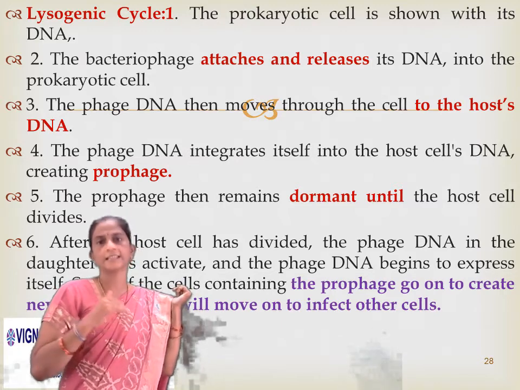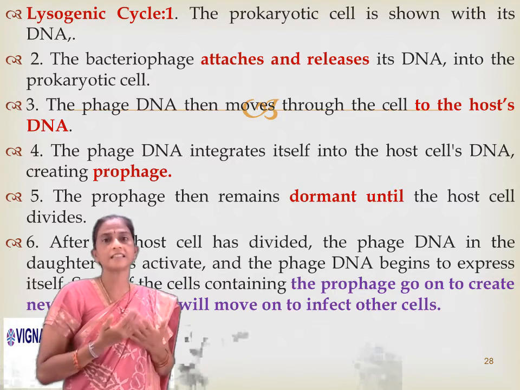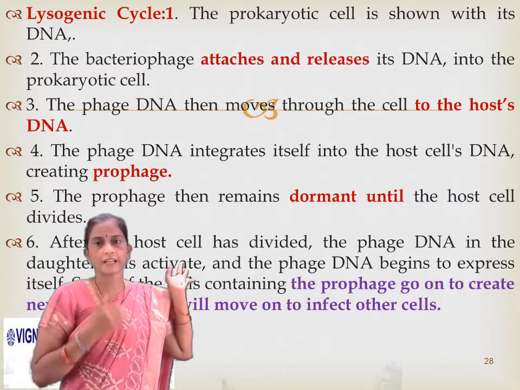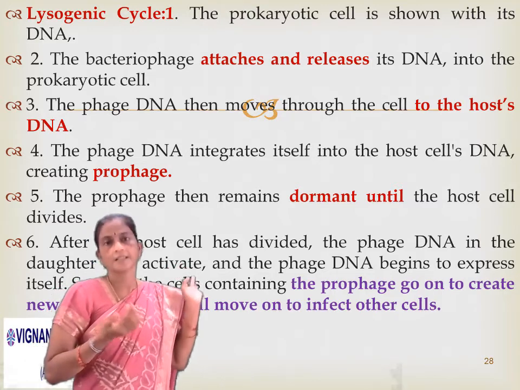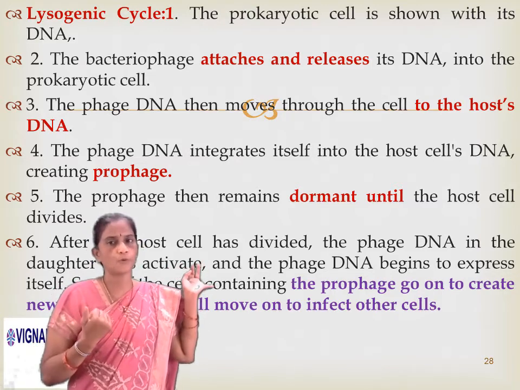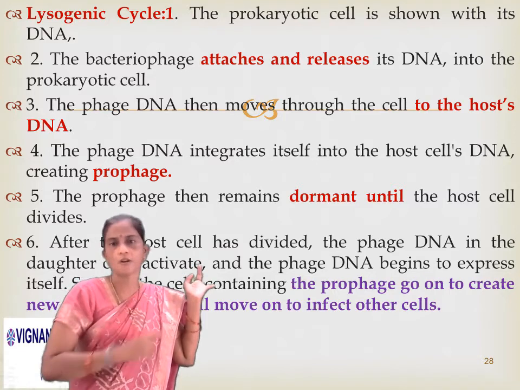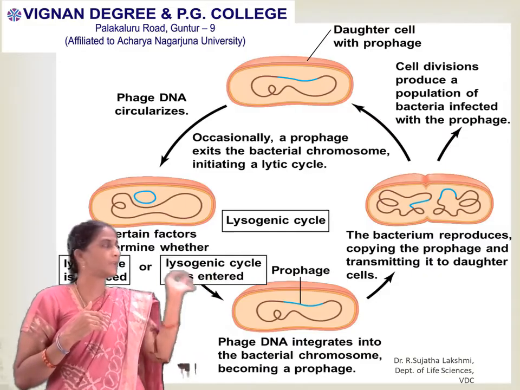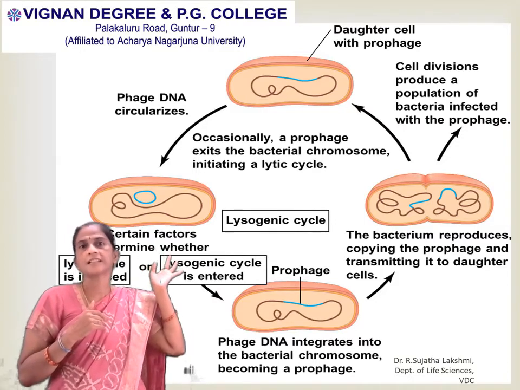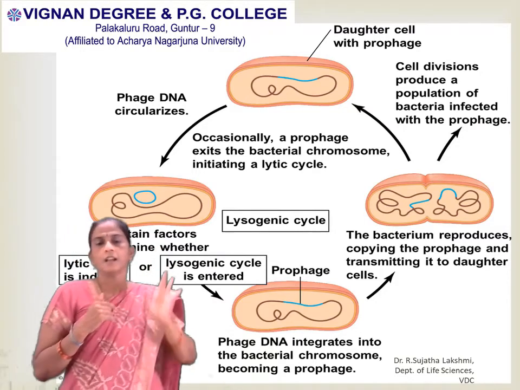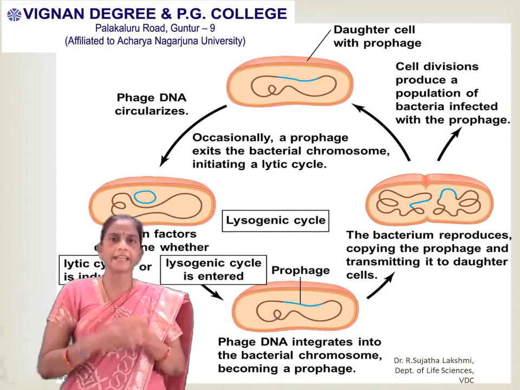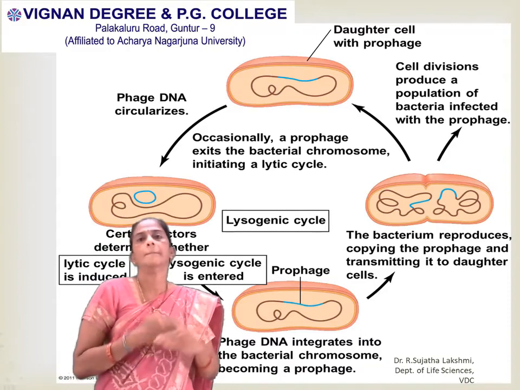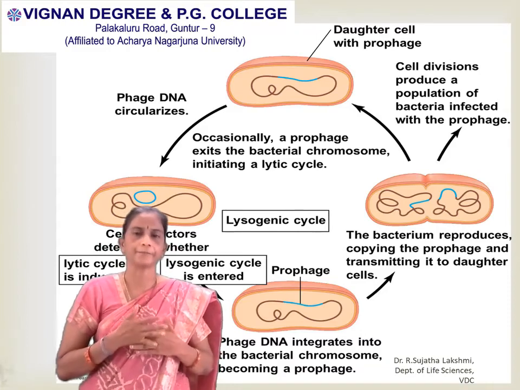After the host cell has divided, the phage DNA in the daughter cells is activated and begins to express itself. Some of the cells containing the prophage go on to create new phages, which move on to infect other cells. Here you can see the diagram. So that is the lysogenic cycle. It replicates without lysing the cell. It can move along with the bacterial DNA.